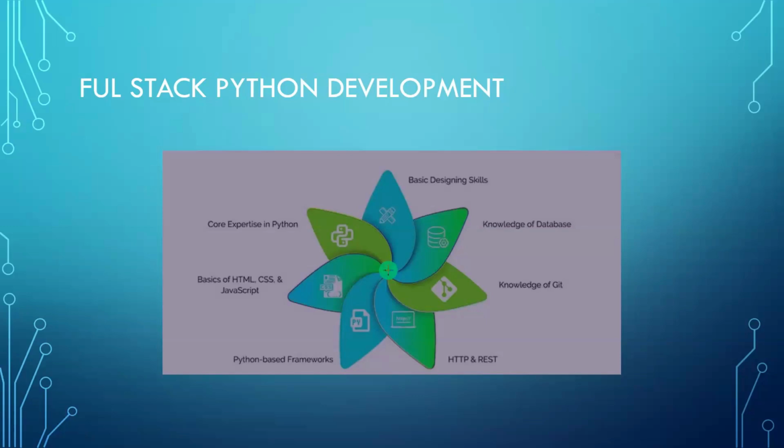The basic designing skills come in the front end: how I'm going to create my front end using HTML, CSS, and JavaScript. Core expertise in Python and Python-based frameworks are the two concepts I will be using in my backend. My front end will be communicating with the backend as well as with the database. In the backend, I'm going to use the Django framework, which is one of the most popular Python-supported frameworks used for web designing. For that, I'll be covering core expertise in Python and Python-based frameworks.